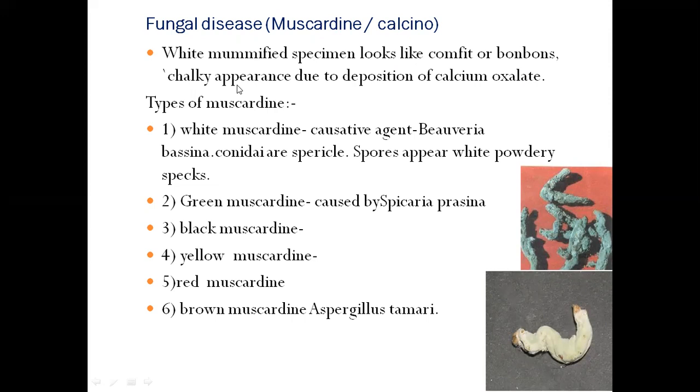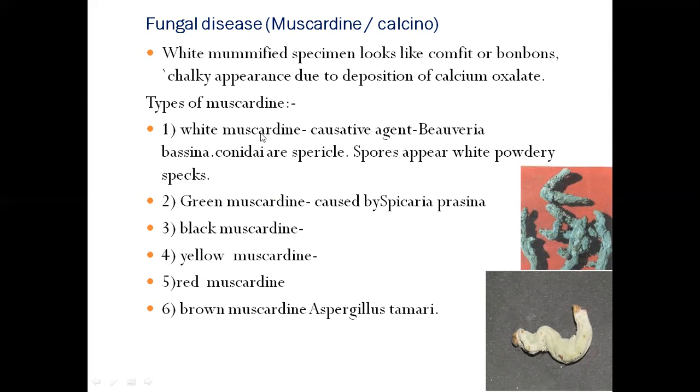An important point in this fungal disease is that after infection, larvae appear chalky due to the deposition of calcium oxalates. This fungal disease, muscardine, is also classified into different types like white muscardine, green muscardine, black muscardine, yellow, red, brown muscardine, depending on the causative agent.